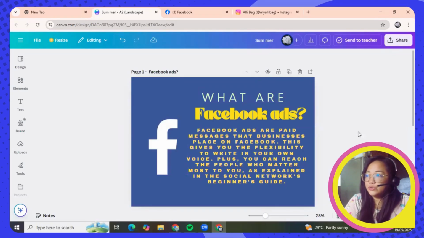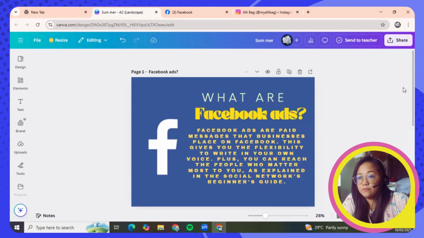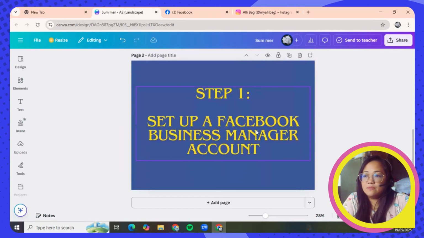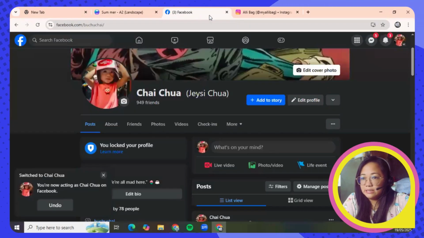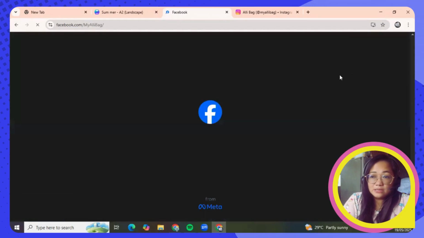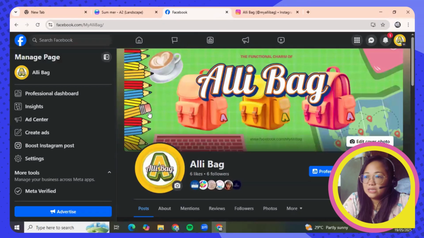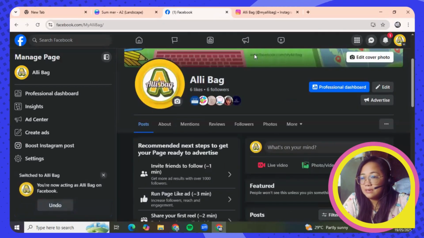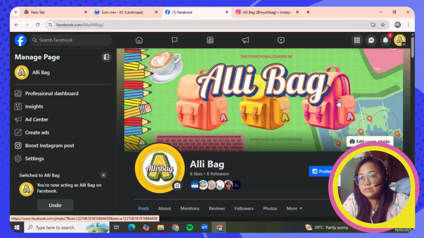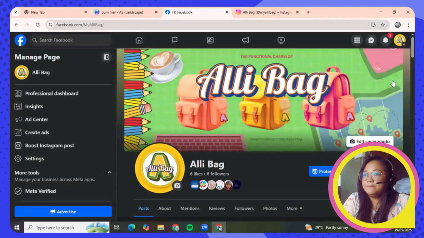Okay, so first and foremost, before we can go ahead and post Facebook ads, the first step is to set up a Facebook Business Manager account, which I already did. Okay, so I am going to use my own Facebook business page, which is Alibag. So this page sells a backpack that can be used by students, office employees, and travelers.